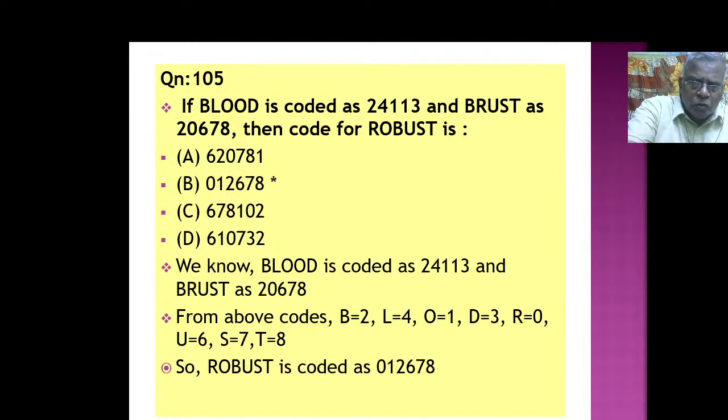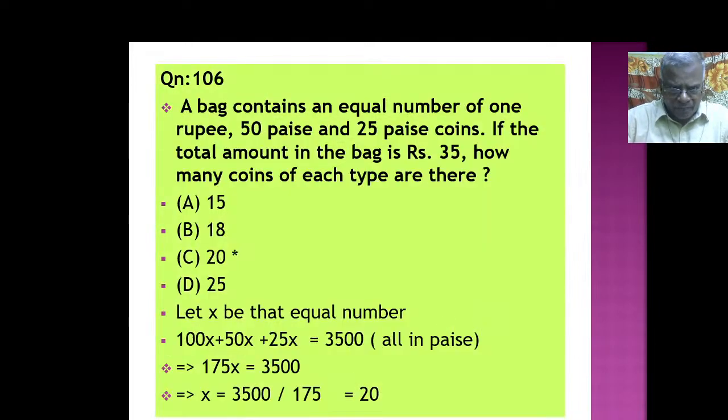B goes to 2, L goes to 4, O goes to 1, D goes to 3, R goes to 0, U goes to 6, S goes to 7, T goes to 8. Now what is robust? Under R you must write 0. That is what you have found out already. So then 0, 1, 2, 6, 7, 8. Have you got the point? I think we have already done so many problems of this type.